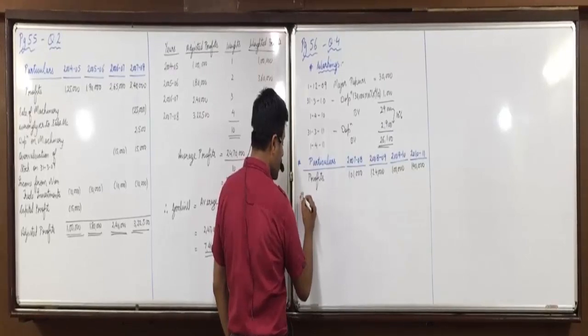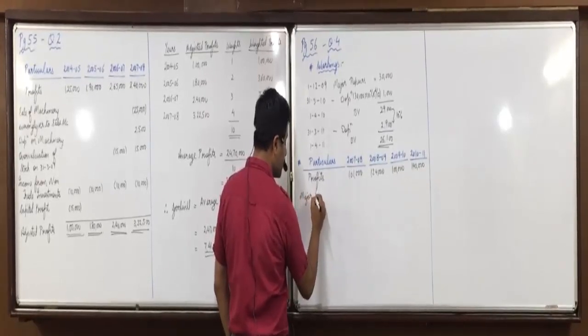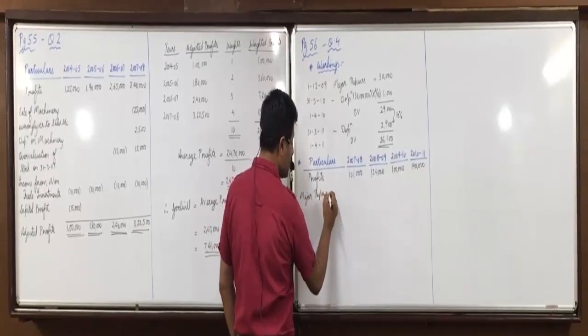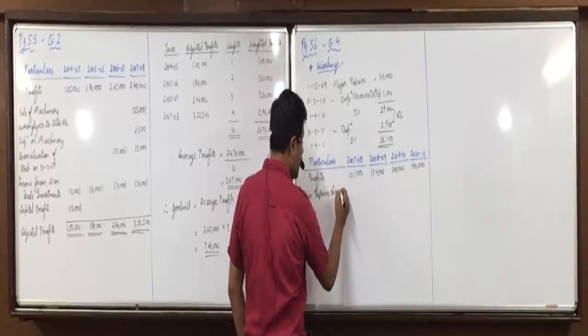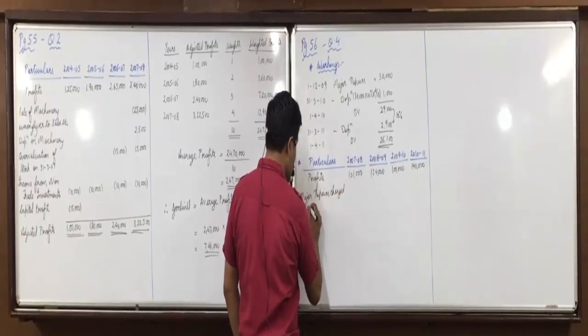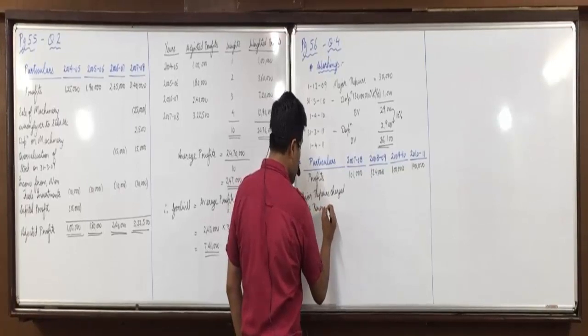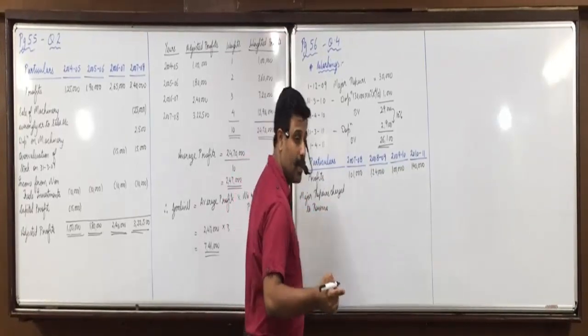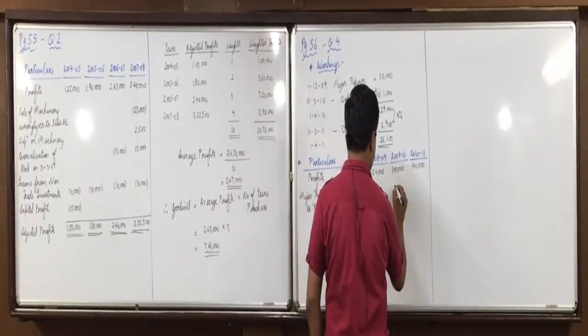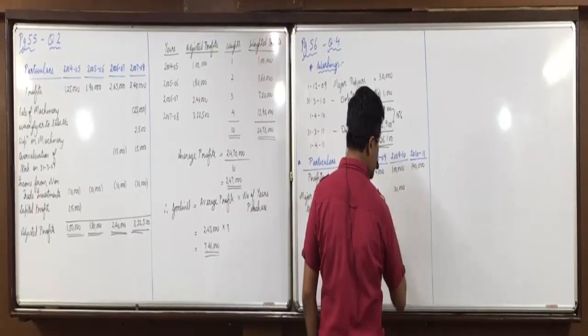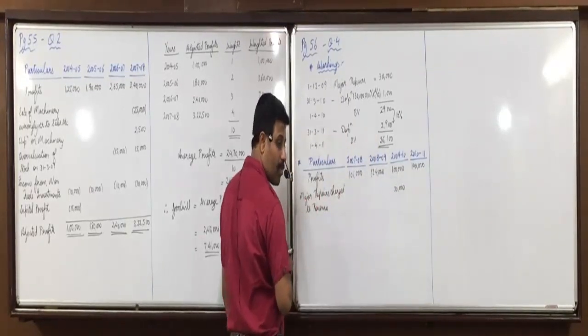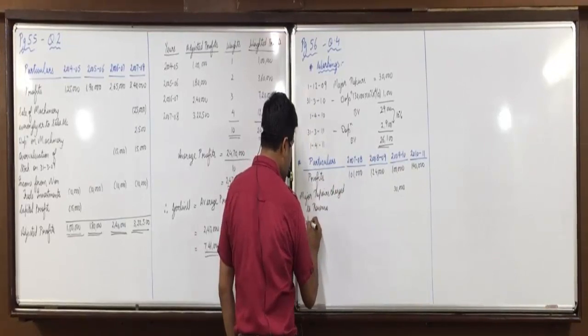What will we write? Major repairs charged to revenue, 30,000. We have to add it in which year? 9 to 10. Further, you will subtract depreciation. Depreciation of that is minus.